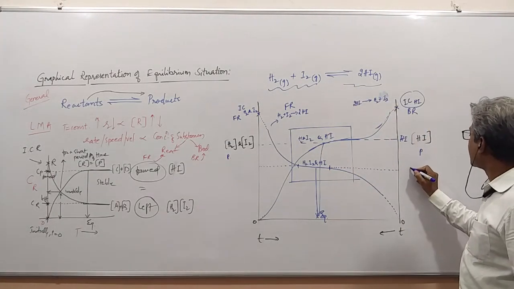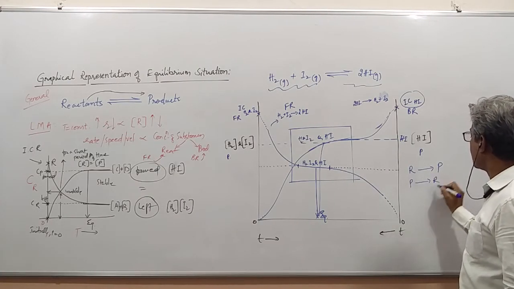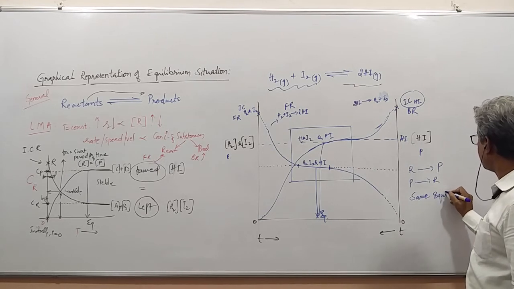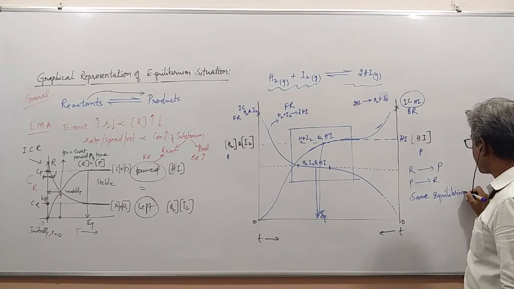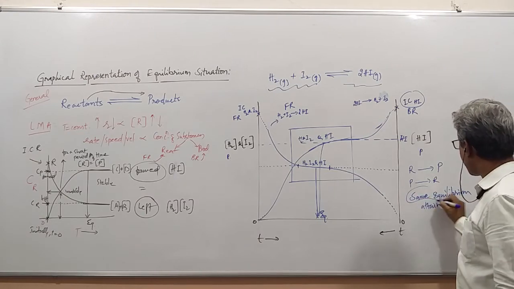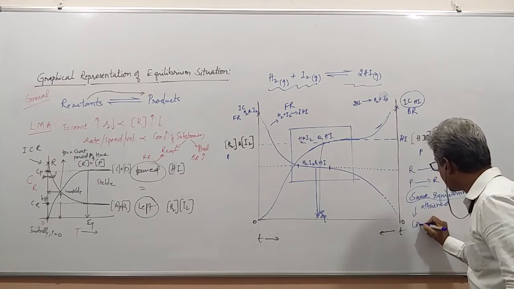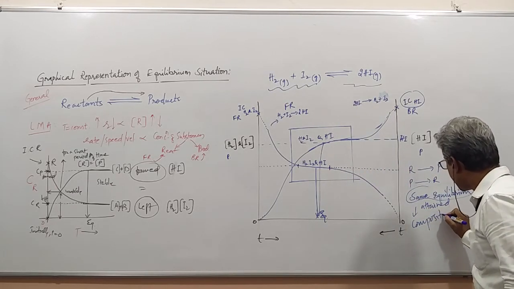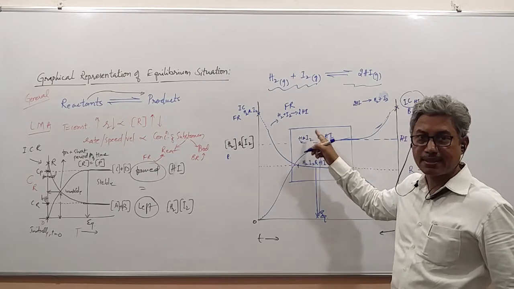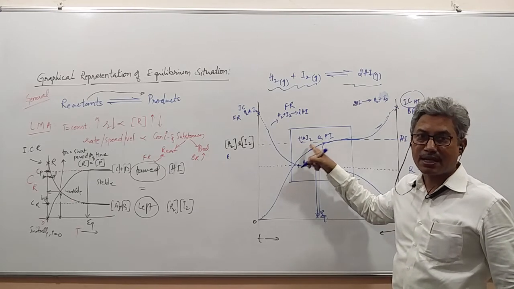That means whether we start with the reactants to products or products to reactants, the same equilibrium is attainable. What do you mean by the same equilibrium? The same equilibrium stands for the same composition, meaning the substances present. The same substances are found.